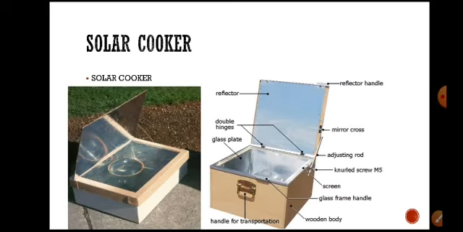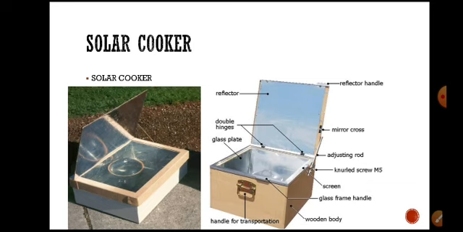So, solar cooker. What is a solar cooker? It's a device used to cook food directly by using solar energy, without using any other fuels or electricity or anything.